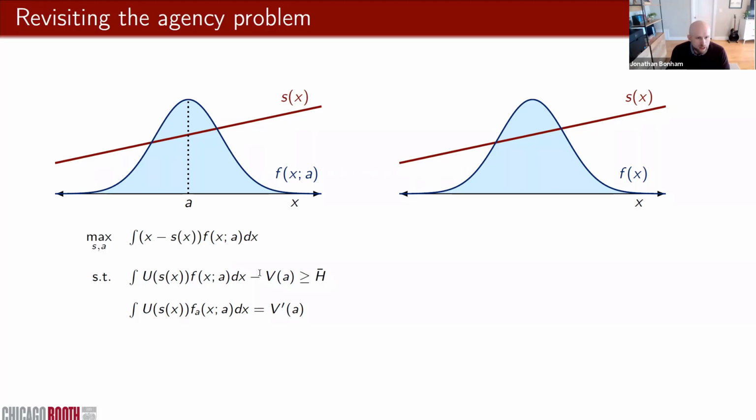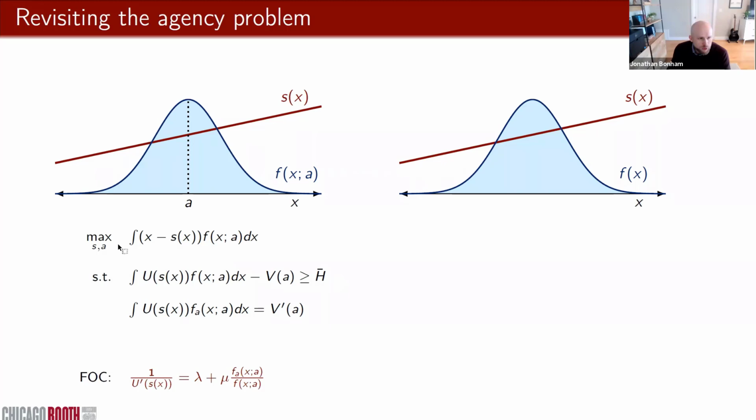It says that the agent's expected utility is greater than or equal to his reservation wage. And then the IC constraint here is going to ensure that the agent is willing to take the proposed action. This is just the first order condition from the last slide.